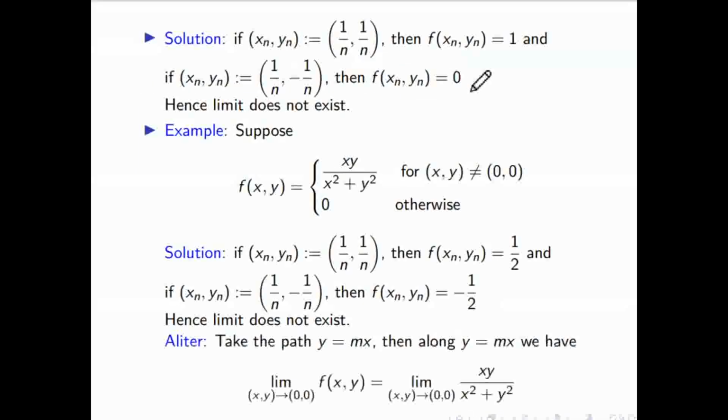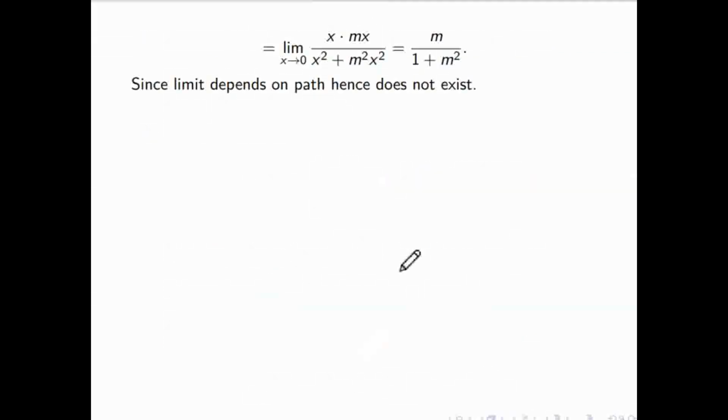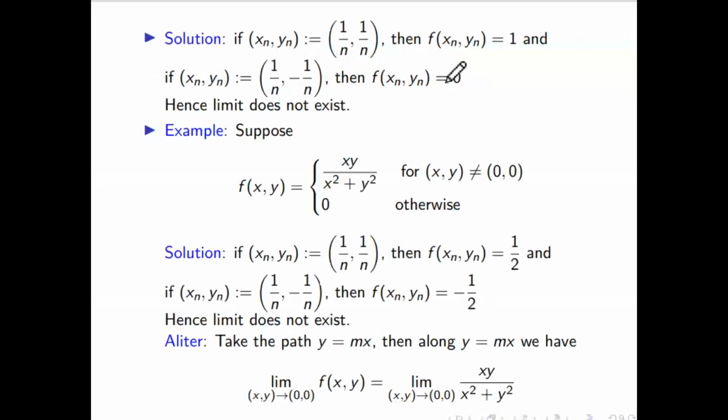Is that clear? You can show it like this sequence. First, take a path y equal to x, that means you will get the answer 1 by 2. Then take another path y equal to 5x. If m equal to 5, you will get a different limit. Then you will say, when I choose path y equal to x, I got the answer half. If I choose y equal to 5x, I got an answer not equal to half. That means the limit does not exist. Is it clear?